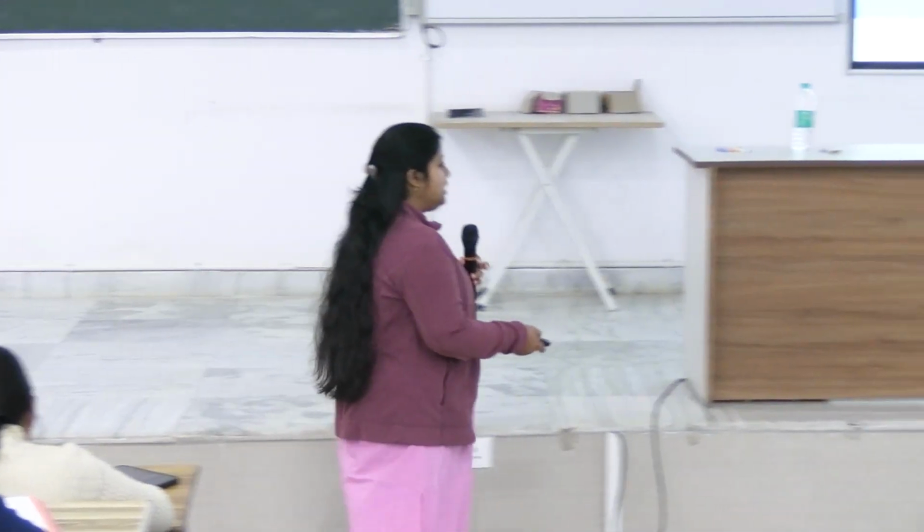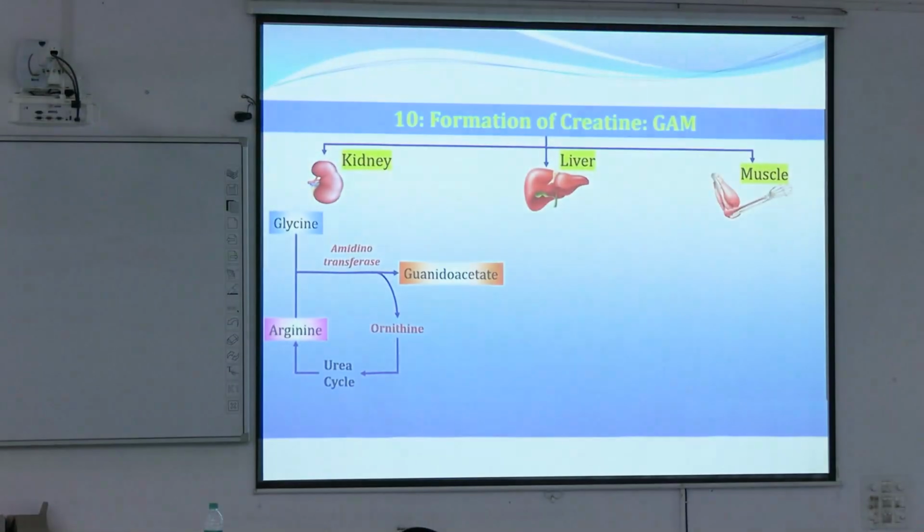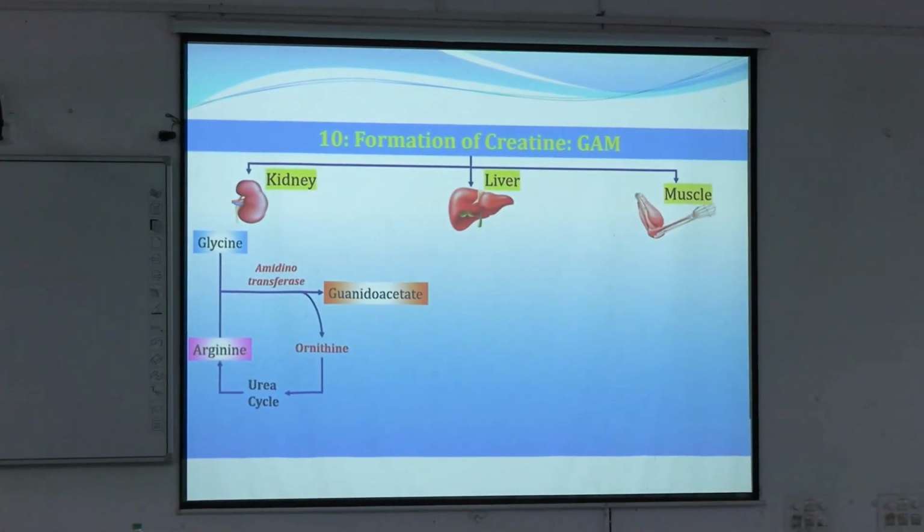Okay, and the detoxification is also very important. If there is hyperammonemia, we can use benzoic acid or benzoate to eliminate the glycine and to reduce the nitrogen load, and last but not least, it will synthesize glucose and will take part in formation of various other enzymes, hormones and proteins.